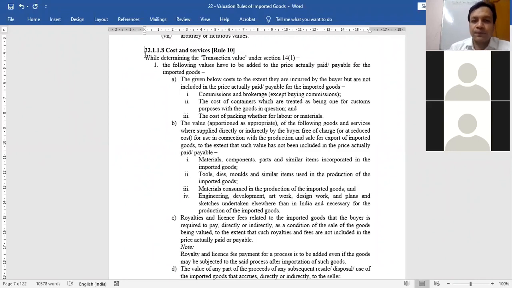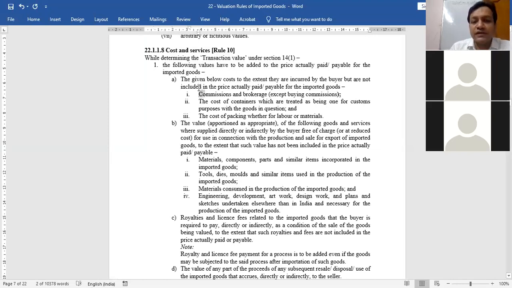Rule 10 is what? Now you read. While determining the transaction value under Section 14(1), the following values have to be added to the price actually paid or payable. Transaction value is very simple: price paid or payable. But adjust this price paid or payable with these values of Rule 10. Apart from the price paid, there will be some other costs and services also. So you have to add all these.